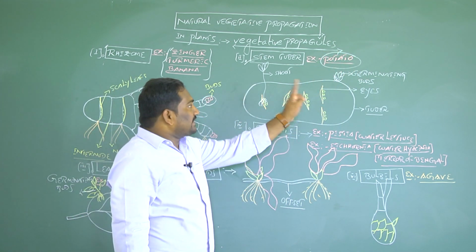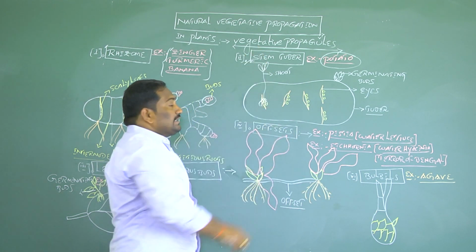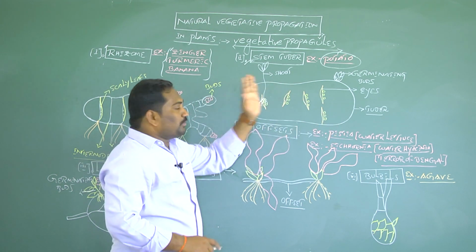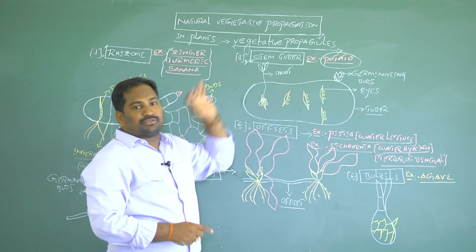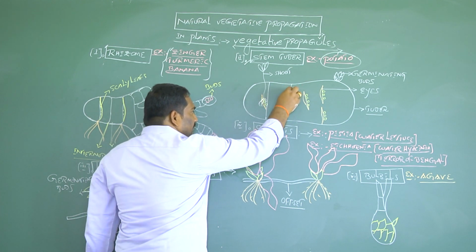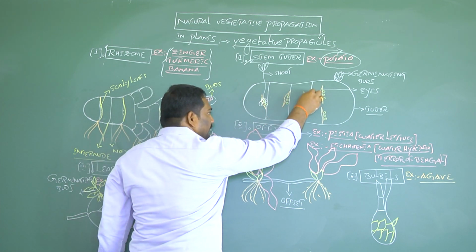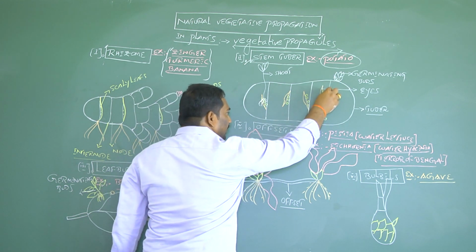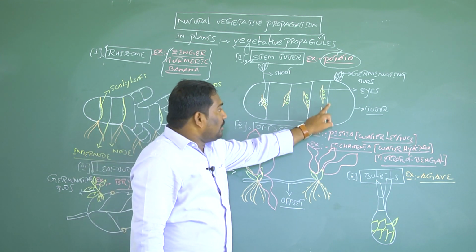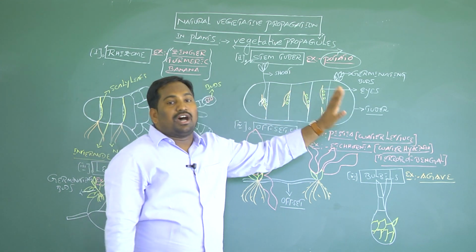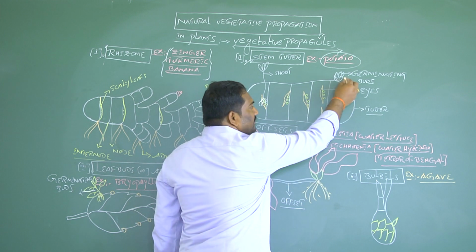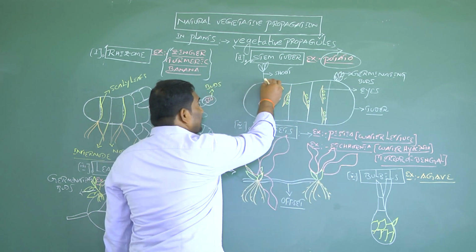In potato, for vegetative reproduction, the vegetative propagule is stem tubers or tubers. For example, this is the structure of a tuber or potato. It's an underground stem modification. It has nodes and internodes. To decide the position of nodes in the potato underground stem modification, the main indication is eyes. Eyes represent the position of nodes in the stem tuber. These eyes have buds. These buds are responsible for germination and produce a shoot.